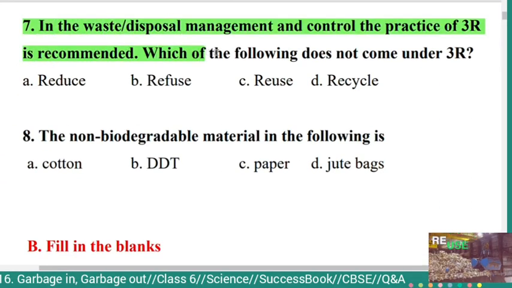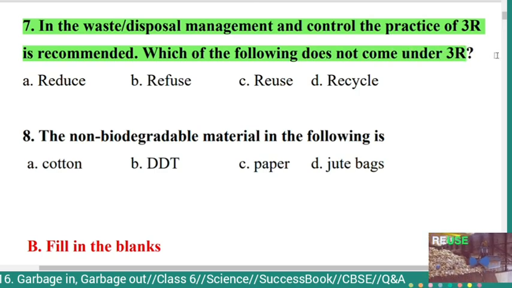Seventh question. In the waste disposal management and control, the practice of 3R is recommended. Which of the following does not come under 3R? Options are A. Reduce, B. Refuse, C. Reuse, D. Recycle. Here the correct answer is option B, refuse.